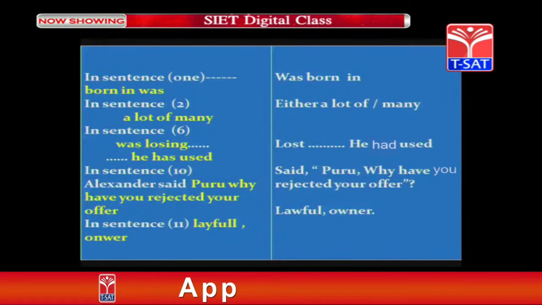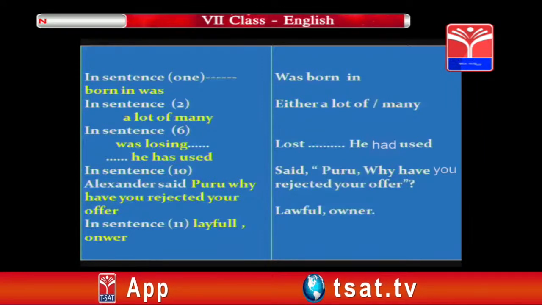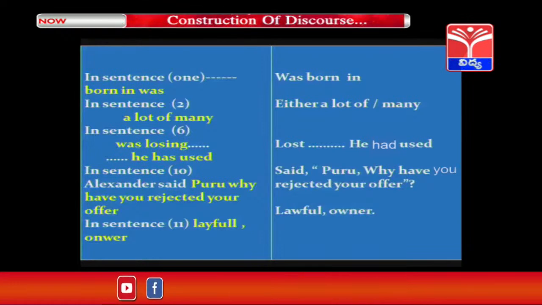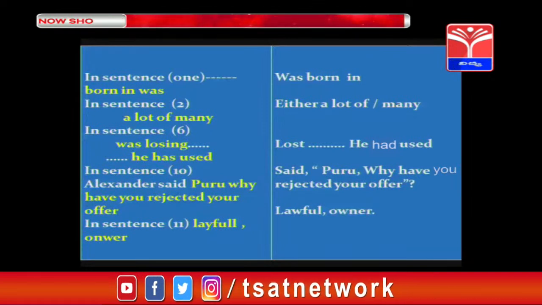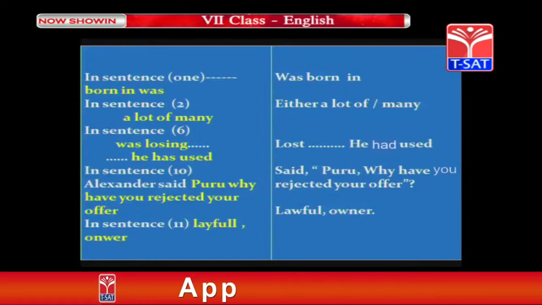That is incorrect. Let us come to the second sentence. In sentence 2, "a lot of many." These 2 words have been used, but you are not supposed to use 2 words giving the same meaning. Let us go for its correction. You could use either "a lot of" or "many,"